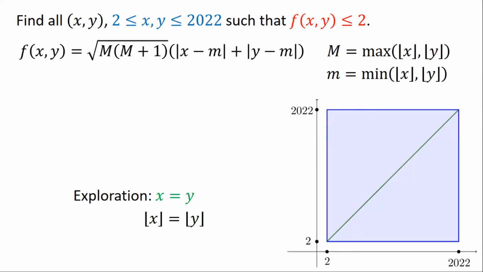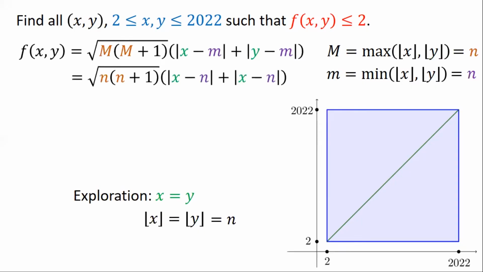Now, because x is equal to y, then their floor functions are the same, and let's give that a name for the common value, small n. And therefore, for the maximum and minimum, big M and small m, we don't really have to make a choice. Fortunately, pareho silang small n, and so we can incorporate that into the function and note that x and y are equal. So when we make the replacements, this is what we get. Now the two absolute value expressions are equal, so you can write that doubled.